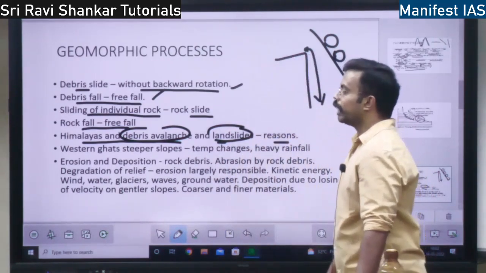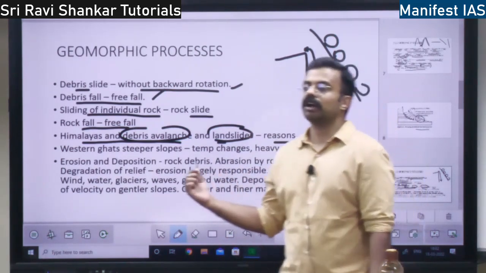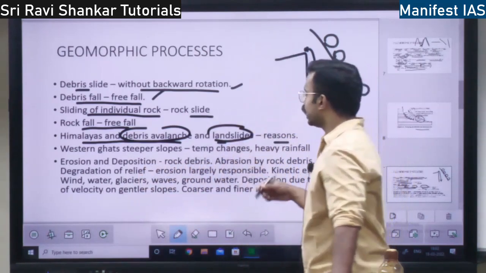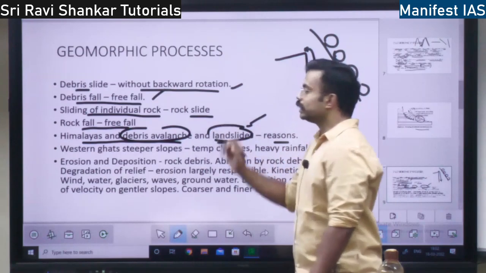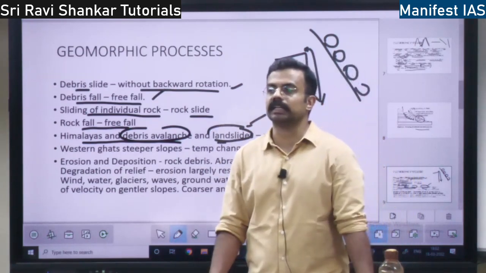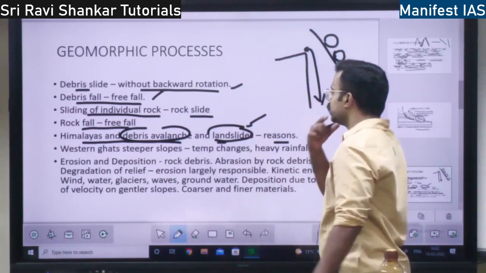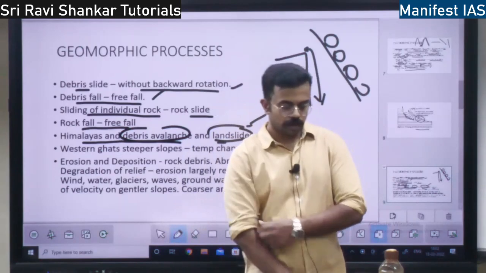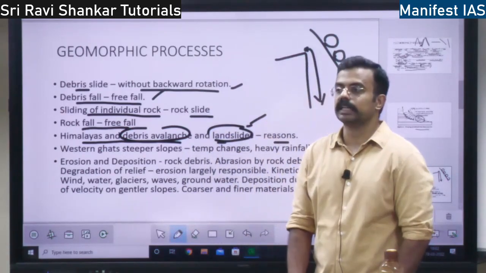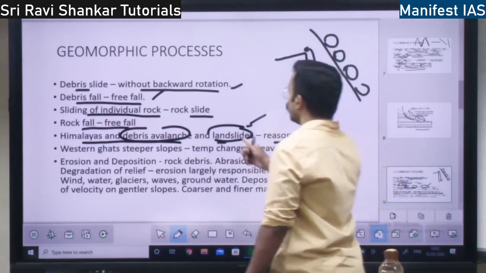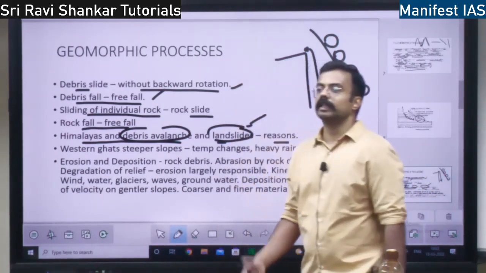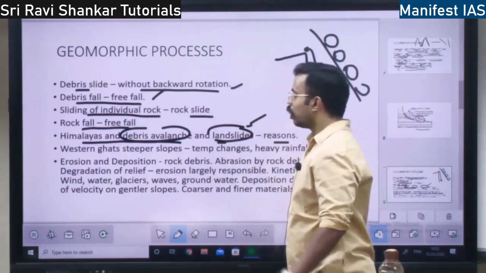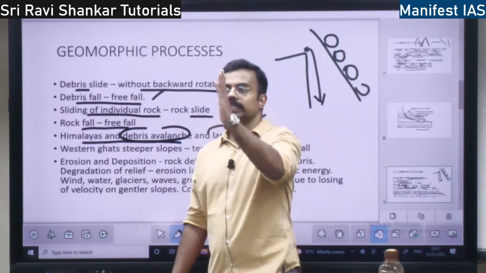Next you have the climate. The climate itself, because there are a lot of rivers, a lot of water, a lot of glaciers. That is the second reason for most of the landslides and debris avalanches in the Himalayan region. The third reason is human intervention, humans causing problems in the region. Heavy rainfall or snowfall in the region is also a reason for debris avalanche. Also, the slopes are very steep in the Himalayas.